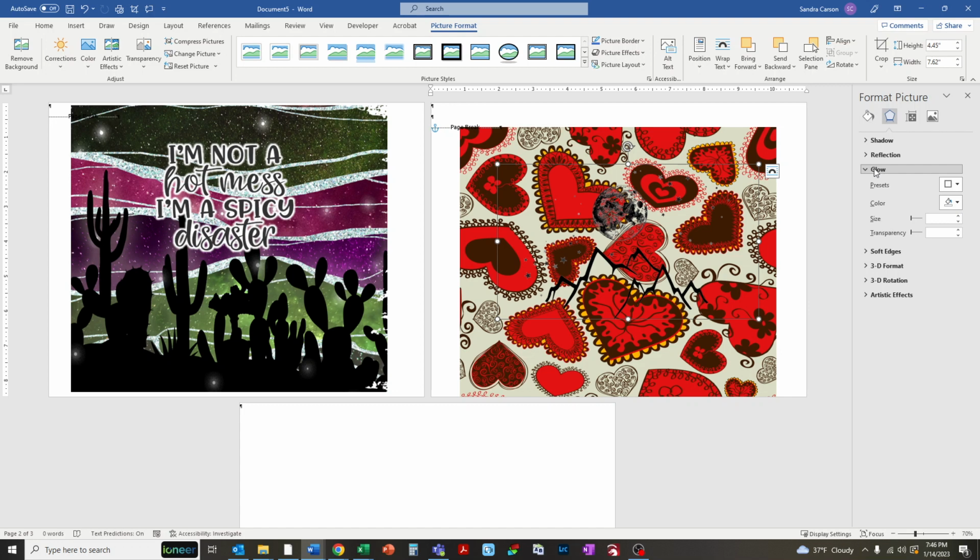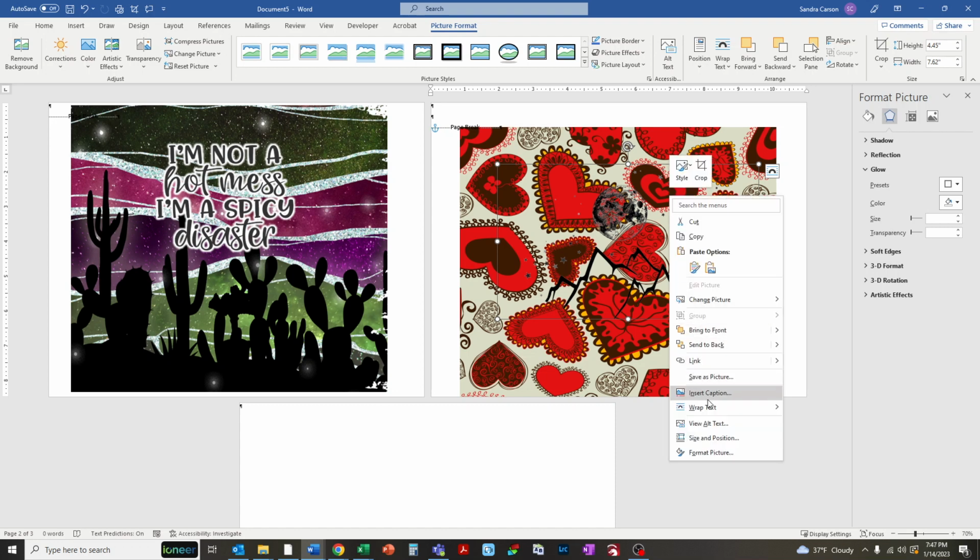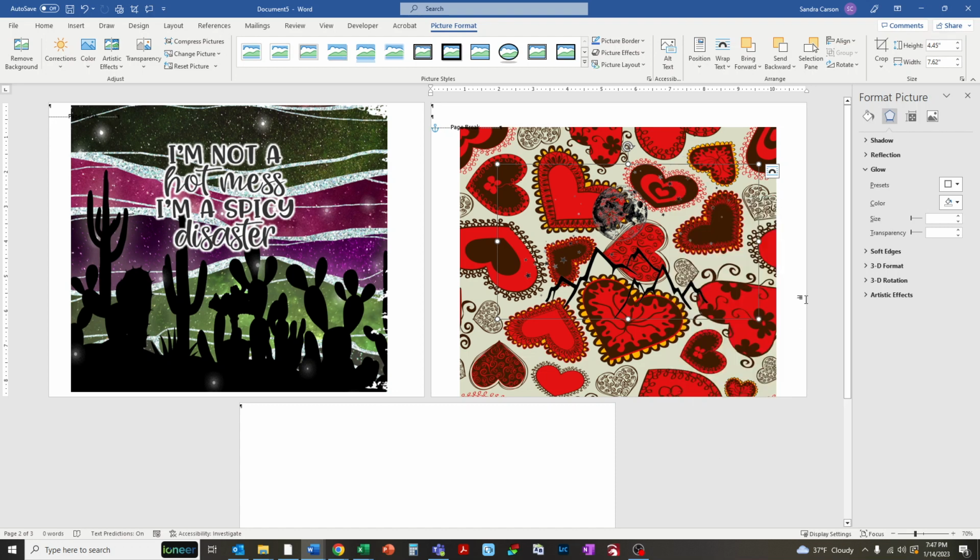And that menu is still open from before, but if it wasn't, what you would do is right click on this one, go down to format picture, and then these commands will pop up. You click on the geometric and then glow, and then choose a color.